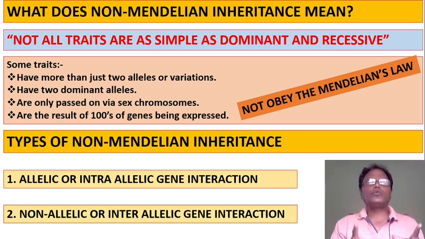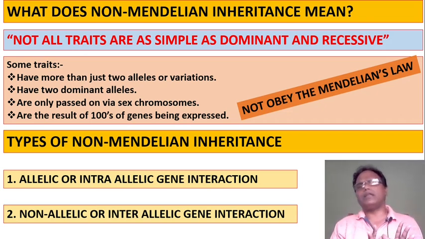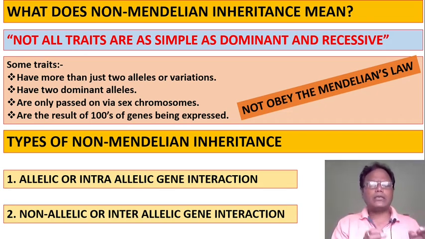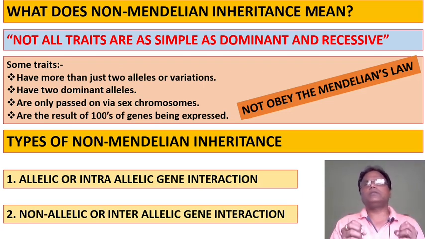There are two different types of non-Mendelian inheritance: allelic gene interaction and non-allelic gene interaction. Allelic gene interaction is also known as intra-allelic gene interaction, and non-allelic gene interaction is also known as inter-allelic gene interaction.